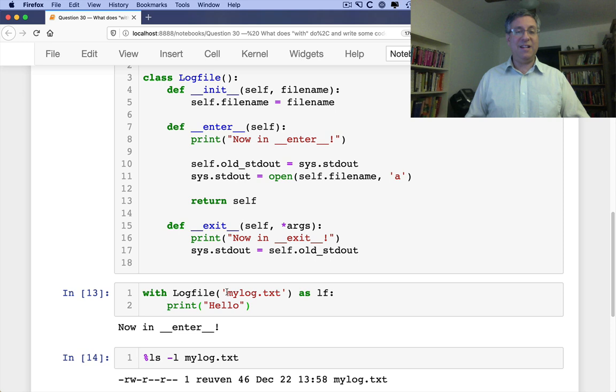Pretty nifty. Okay, so this is how we can implement a simple context manager. Now you might say, boy, this is a lot to do if all I want to do is have something happen before and after some sort of code.